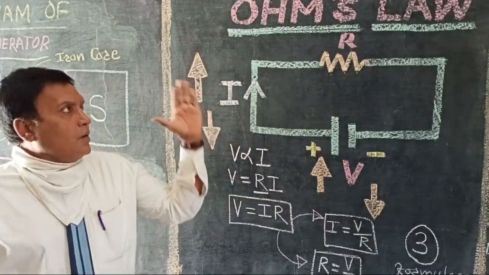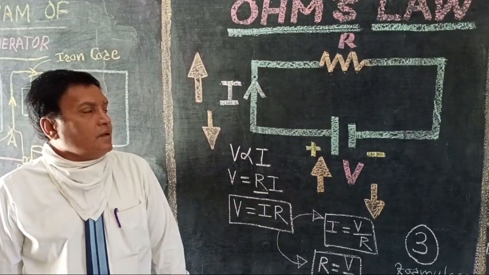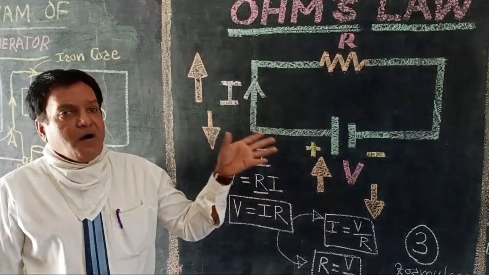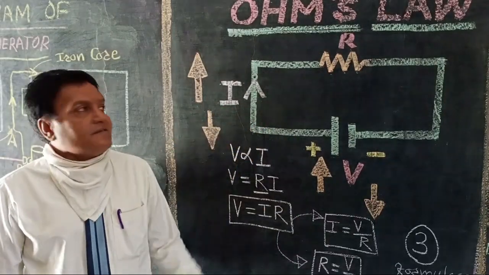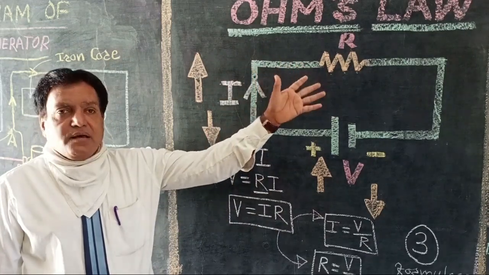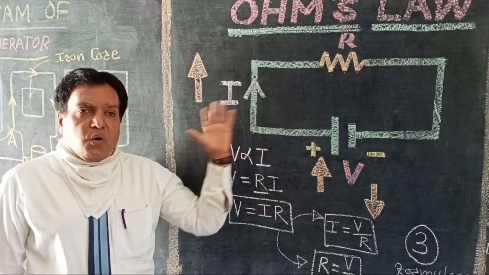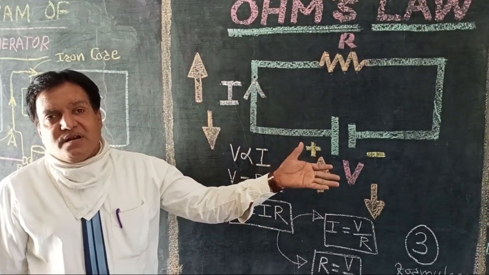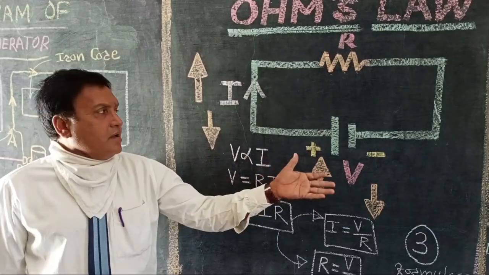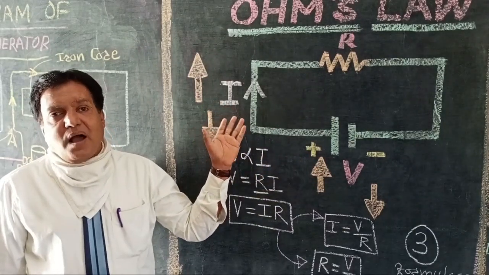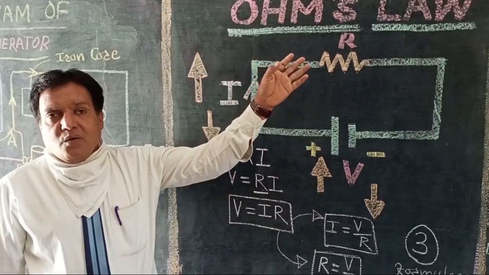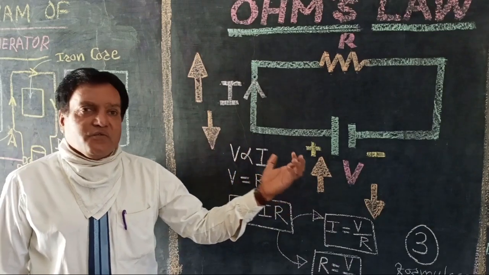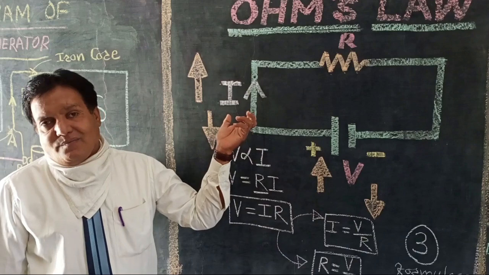Today we have to study Ohm's law. First, we will see what this law represents. This Ohm's law represents the relationship between voltage V and current I. We know that voltage or potential difference is denoted by V, and current is denoted by I. So Ohm's law represents the relationship between voltage or potential difference V and current I.